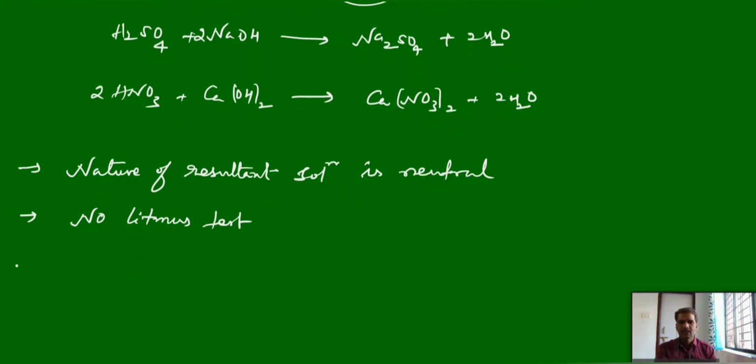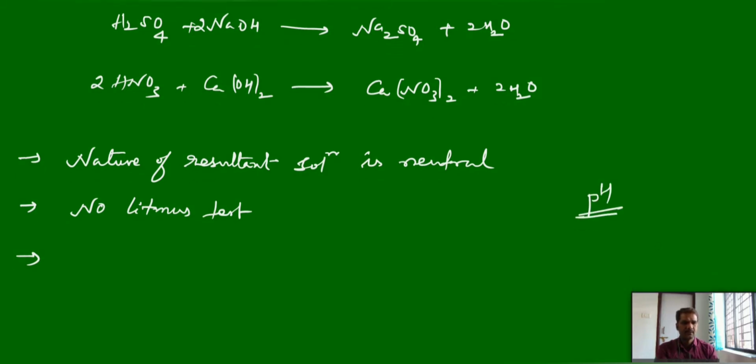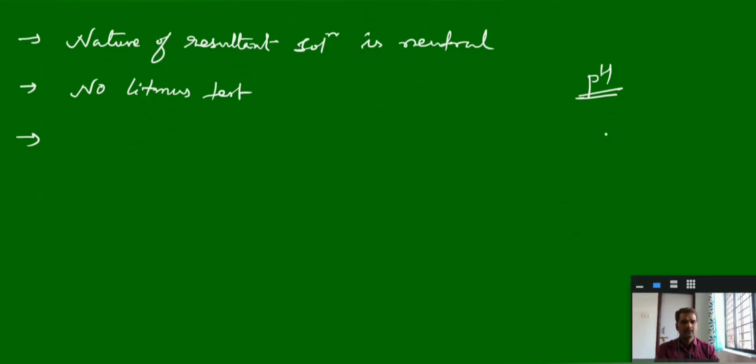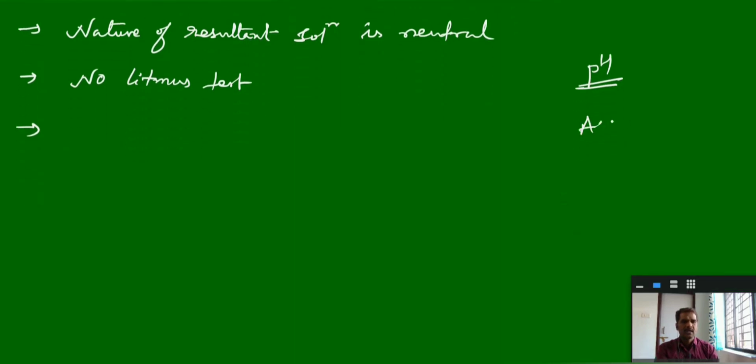And mostly for this type of salts, the pH, the basic pH values, what about the pH? Any idea about the pH? Generally for acids it is less than 7, for bases greater than 7, and for neutral equals 7.